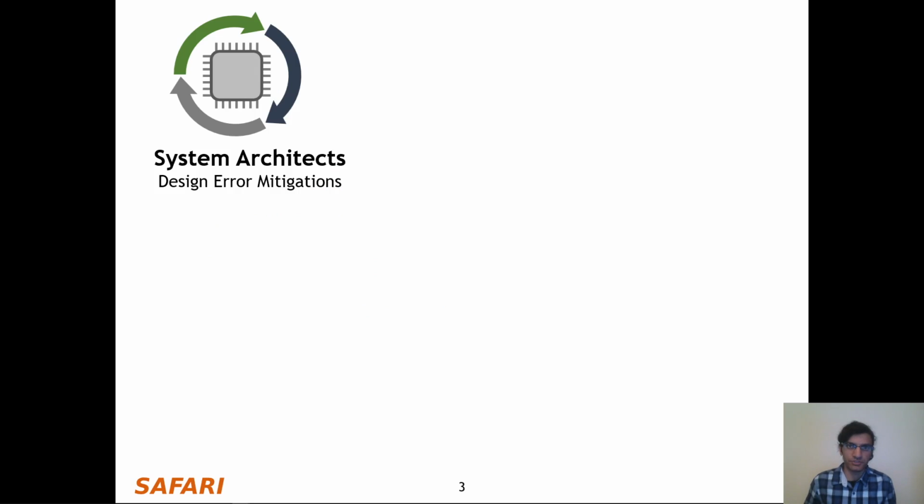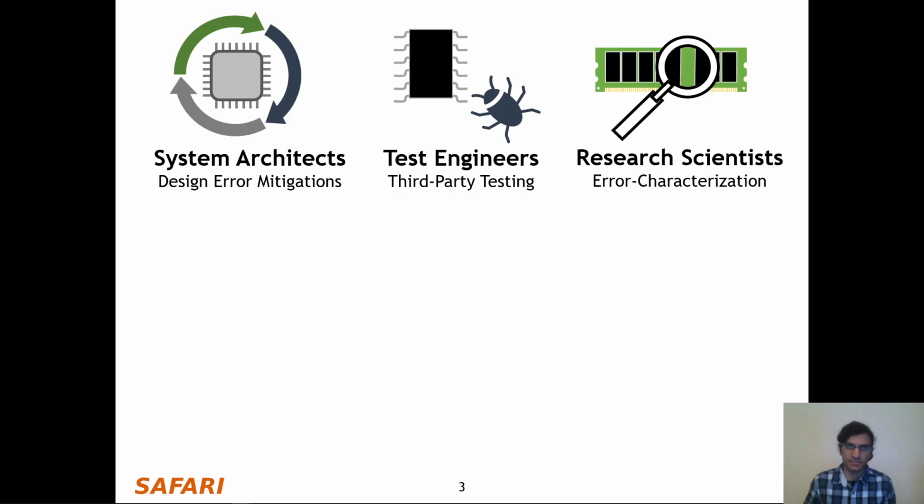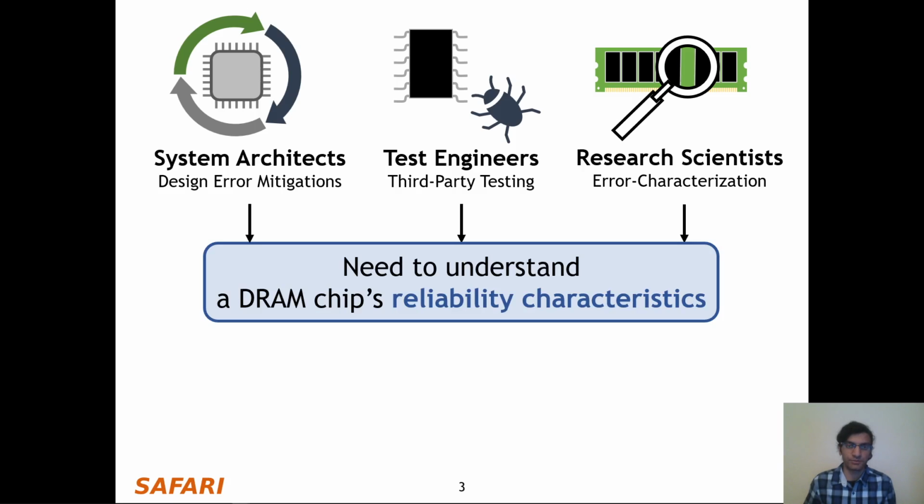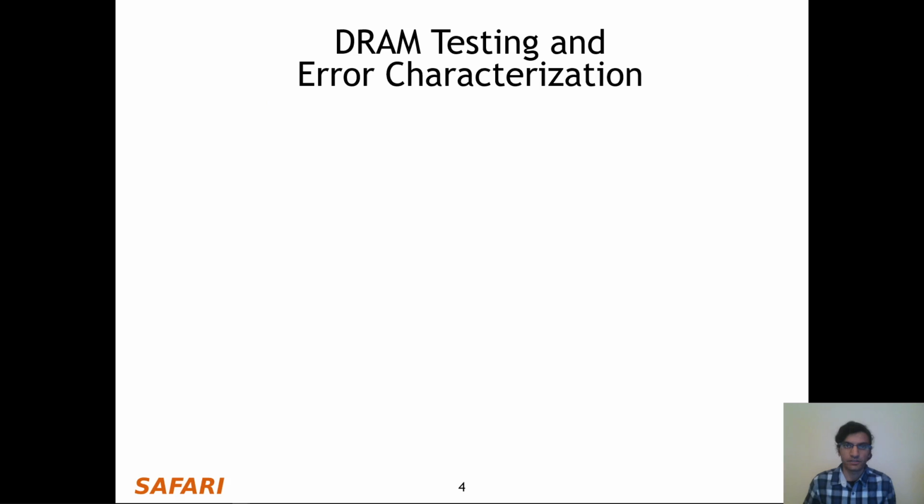So third-party DRAM users, such as system architects who design error mitigation mechanisms at the system level, test engineers who perform extensive third-party testing and validation, and research scientists who conduct experimental error characterization studies, all need to understand a DRAM chip's reliability characteristics in order to effectively do their work. Now, these characteristics include things like manufacturing variation between different DRAM chips, the location of weak cells within a DRAM chip, and so forth as shown on this slide. The way that they determine these properties is by using extensive DRAM testing and error characterization.